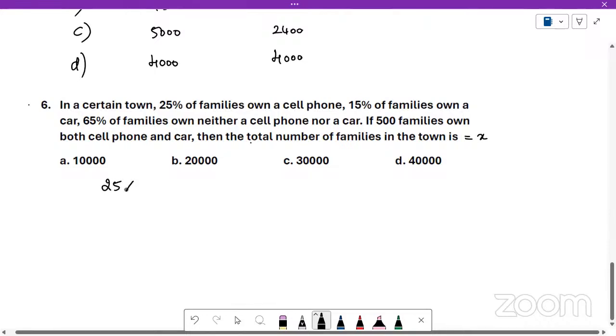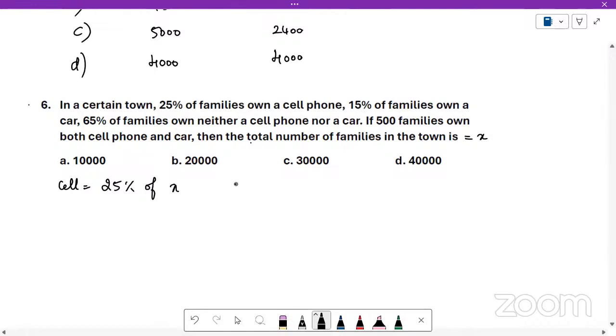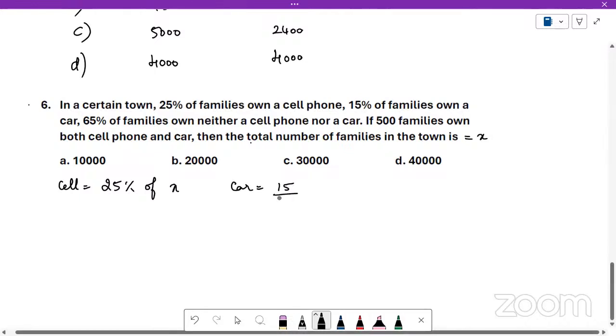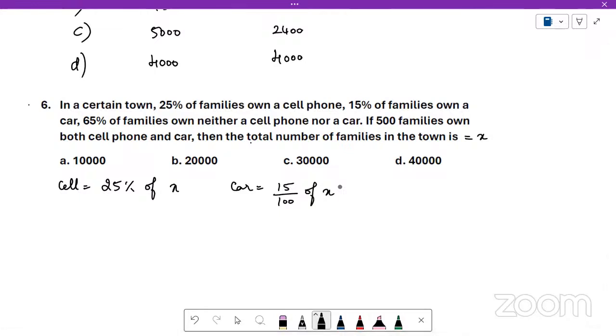So 25% of X own a cell phone. 15% of the families own a car, so a car is owned by 15% of X. 65% of families own neither a cell phone nor a car. So these 65% of people don't have both. They neither have a cell phone nor a car. So only 35% of the people are included in cell phone and car.